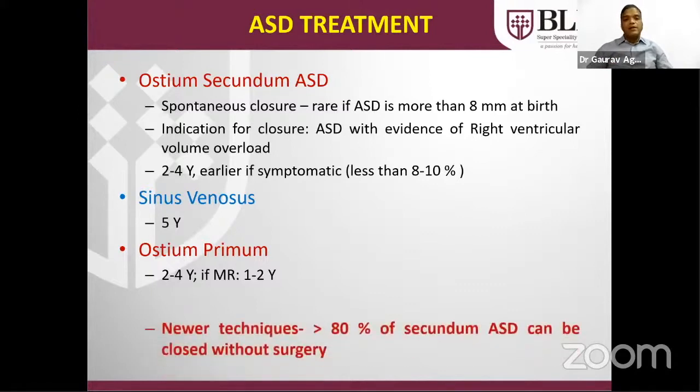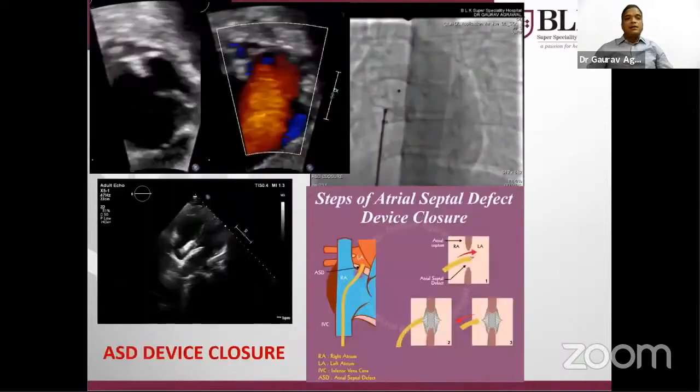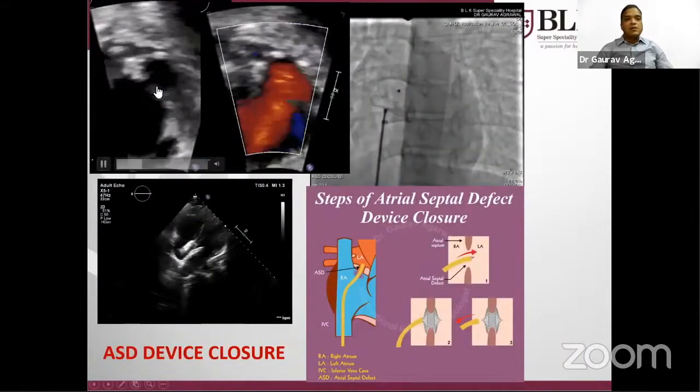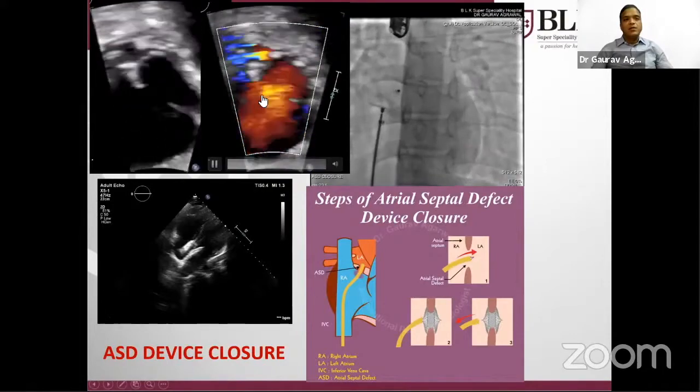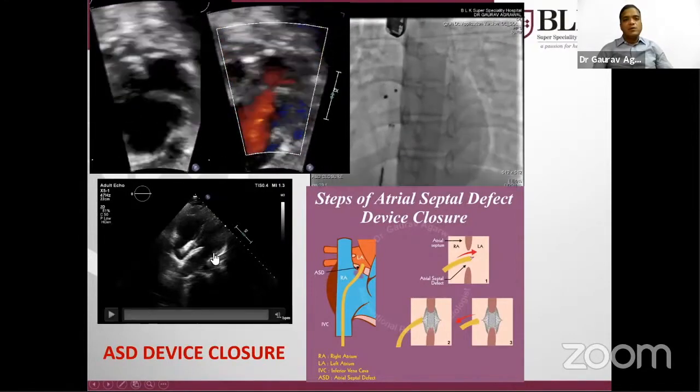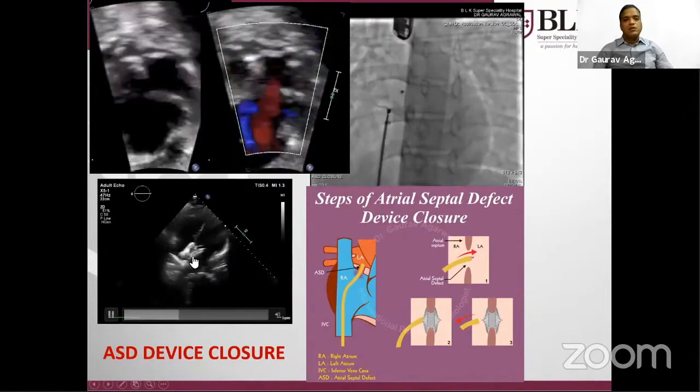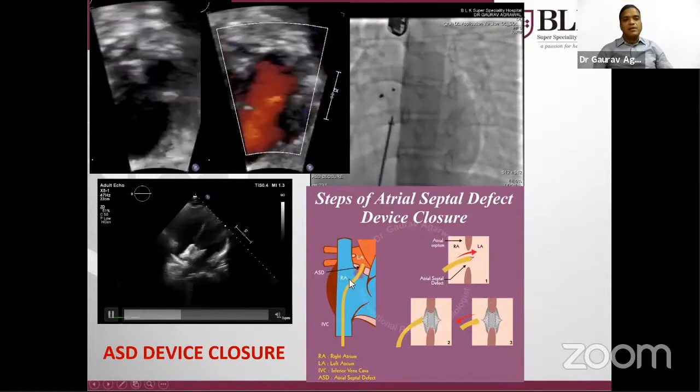With newer techniques, 80% of secundum ASDs can be closed by the angiographic device technique in the cath lab. These are a few examples. This is a subcostal view showing a large ASD, left atrium and right atrium. You can see the flow, which was closed in the cath lab. This is the post-device image. Here is the ASD device.